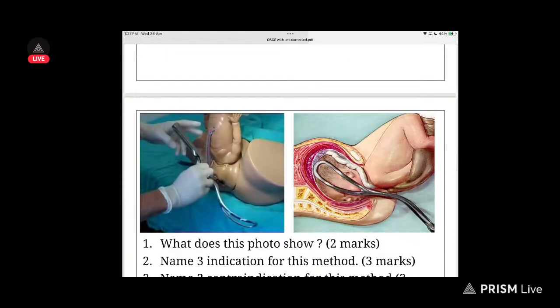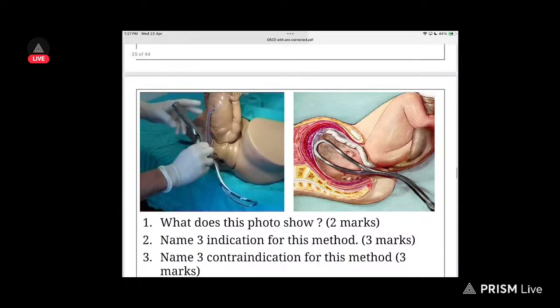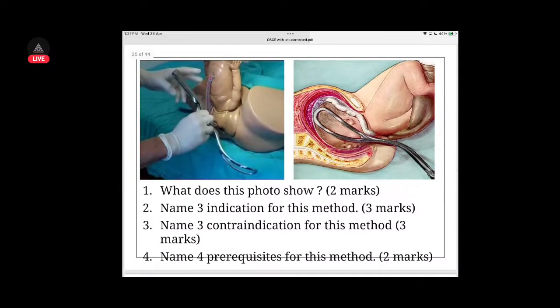Then we have, okay, this is the forceps delivery. Three indications of this method: in cases of fetal asphyxia, sudden fetal distress, complicated pregnancy and stuff like that, and a breech presentation, yes, it is indicated by forceps, and to shorten the duration of labor, maybe in cases where it is contraindicated for the mother to be in stress.